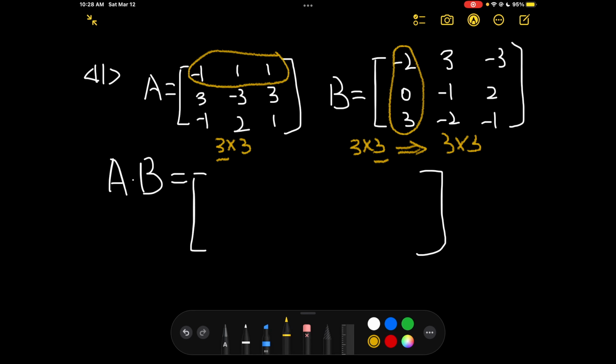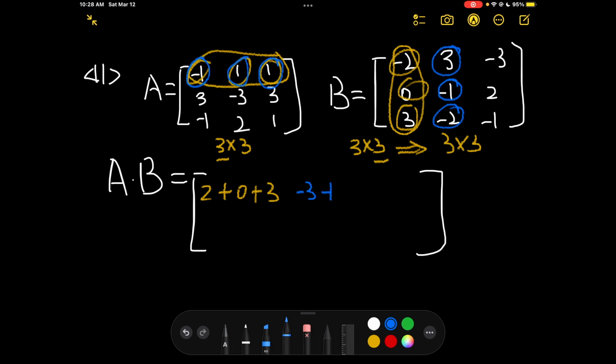It is negative 1 times negative 2, which is 2, plus 1 times 0, which is 0, plus 1 times 3, which is 3. And now the second entry is the first row times the second column. It is negative 1 times 3, which is negative 3, and 1 times negative 1 is negative 1, and then 1 times negative 2 is negative 2. That's the dot product.